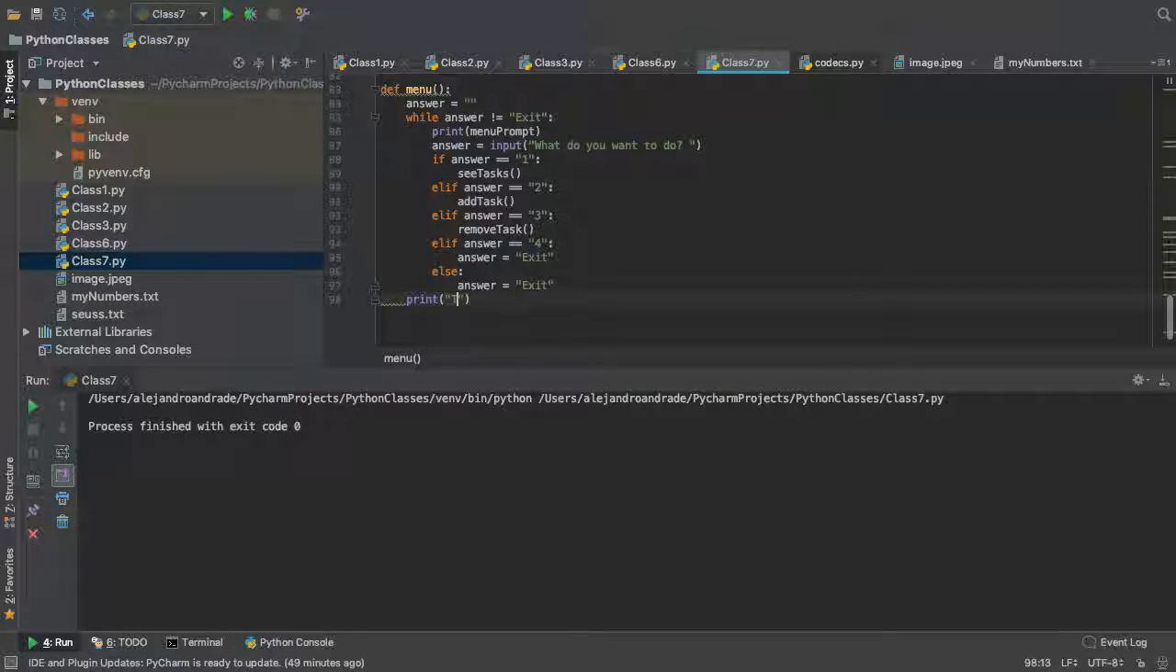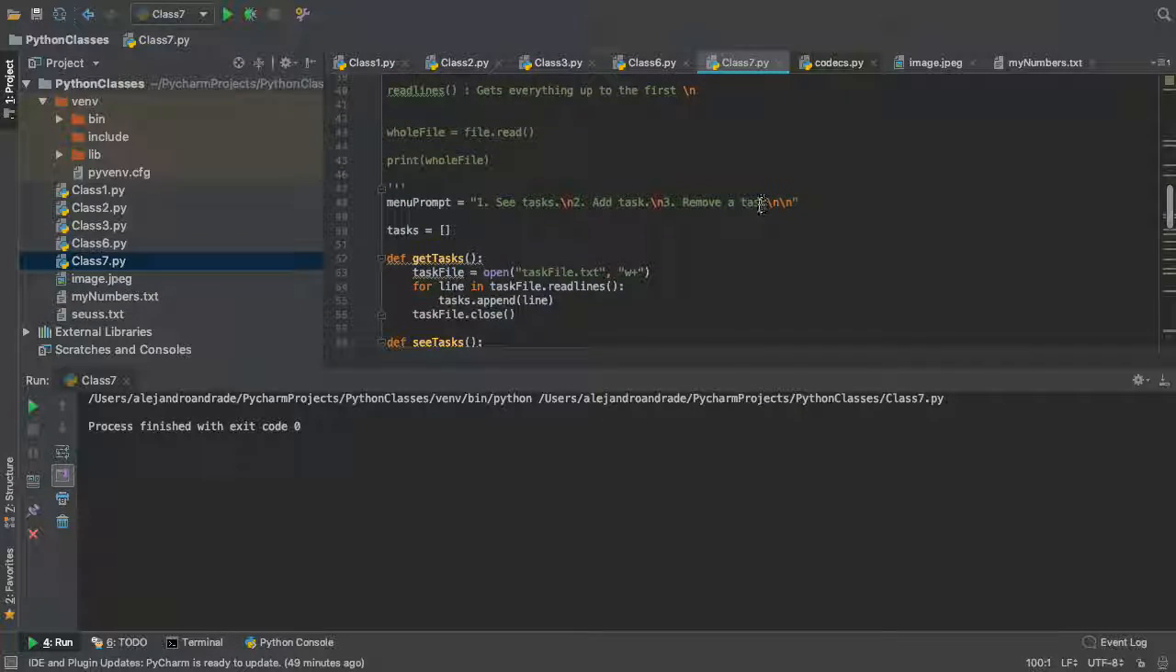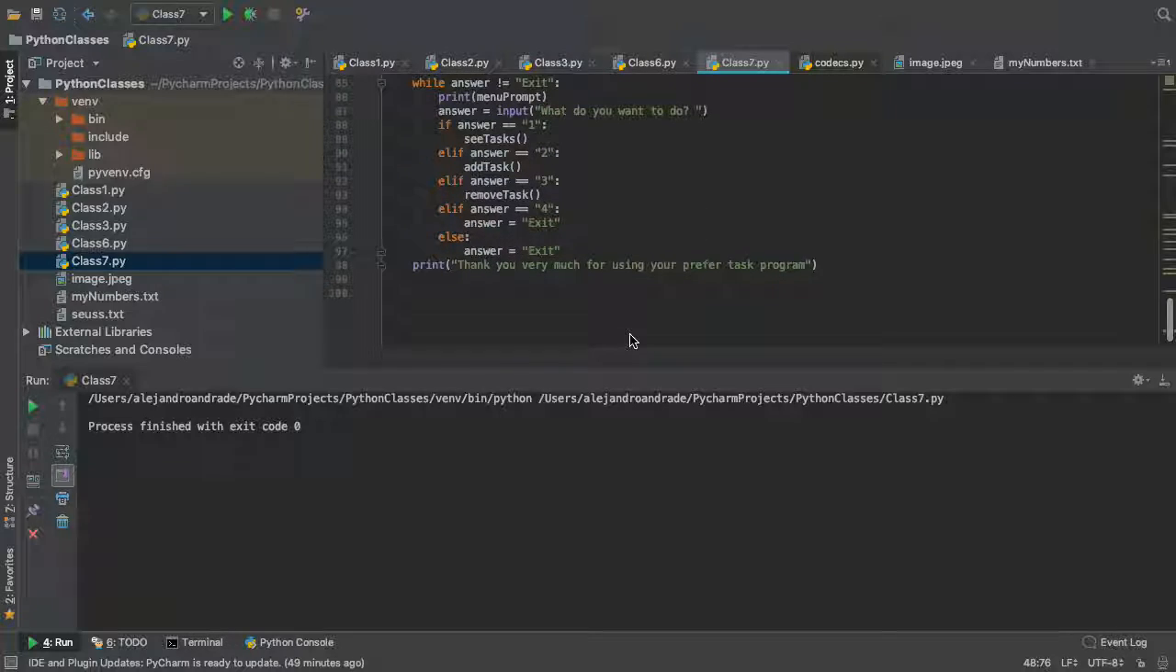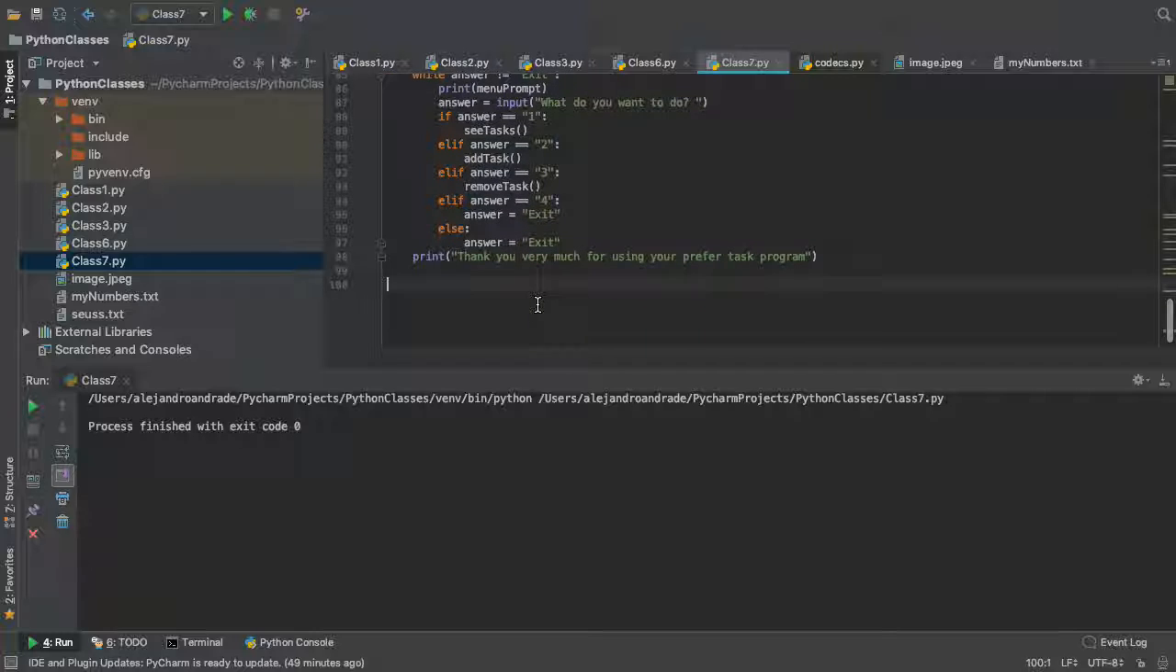print thank you very much for using your preferred to-do list, task list guy, task, I don't know, task program, whatever, right? Cool. Now we have all the functions created. They get called, and then we just gotta do this last one here, and then 4.0 exit program, right? Cool. Amazing. So we have everything. We print this, we get that stuff. I think our program is ready to run.